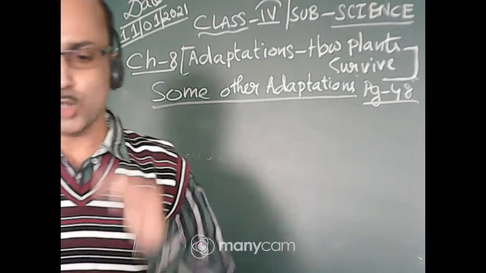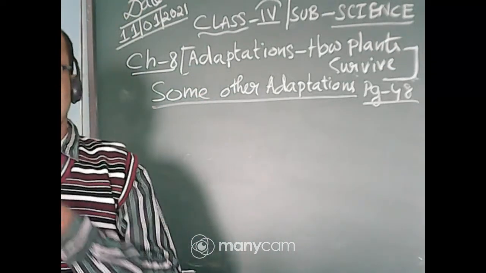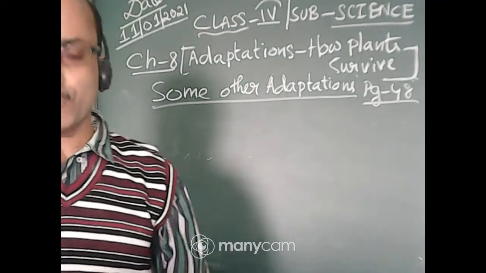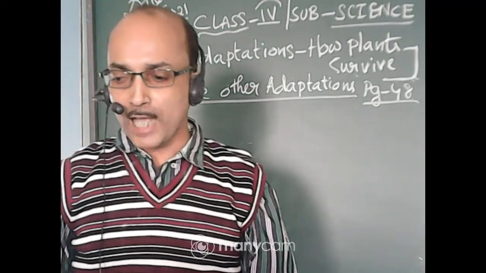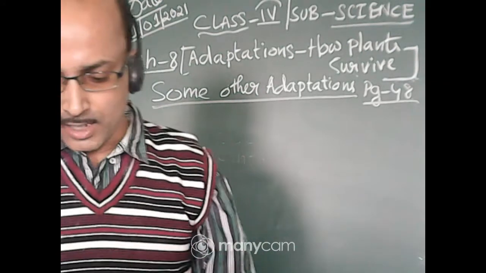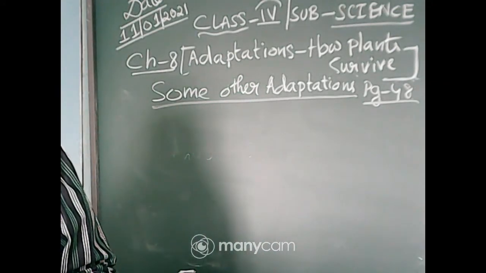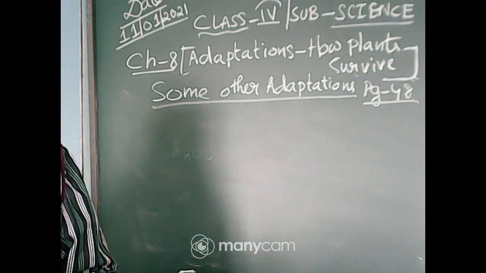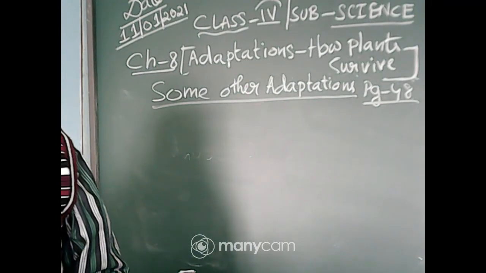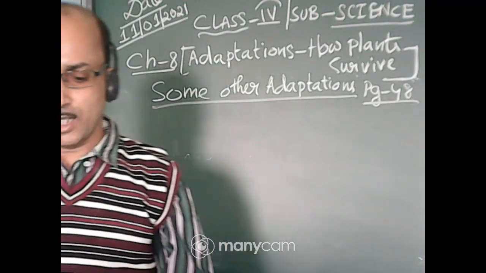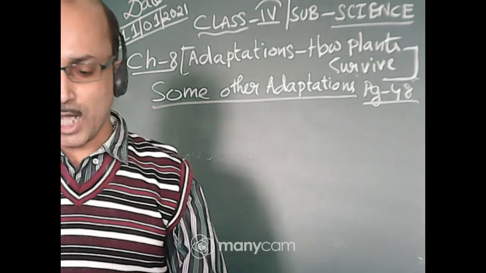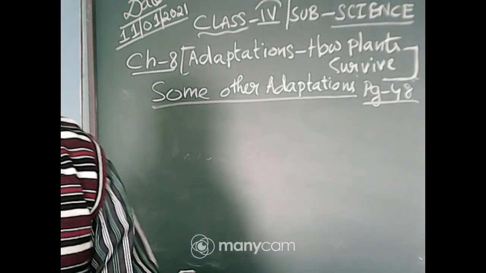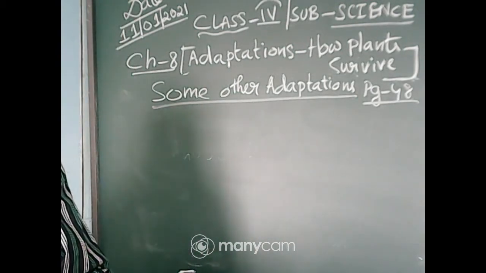So plants with thorns: we have learned that some plants like rose and bougainvillea have thorns which protect them from animals. Then plants with poison: many plants, for example the poison ivy plant, have poison in them. When you touch this poison ivy plant, our skin starts itching. So we should not touch this type of plant.